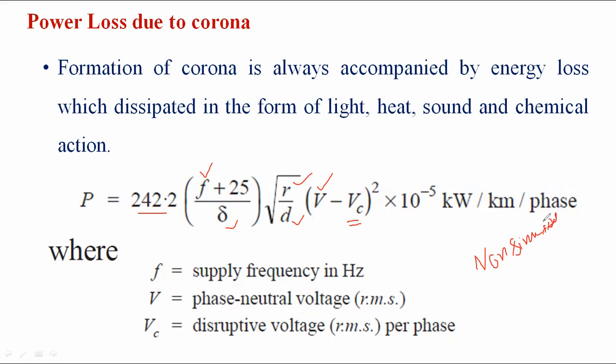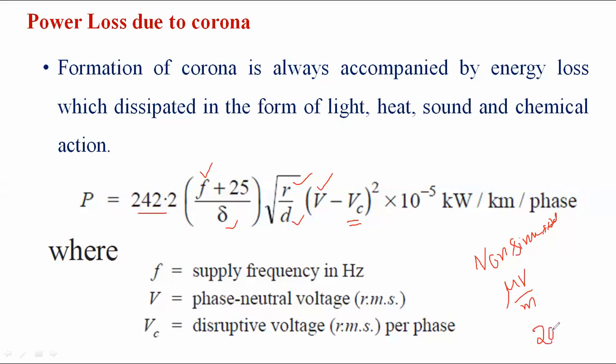The radio interference is measured in terms of the electric field, represented in microvolt per meter, that is mu V per meter, in the overhead line.